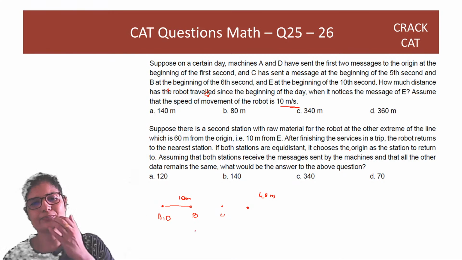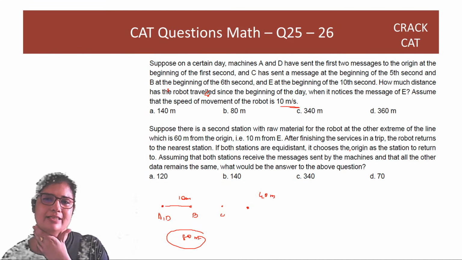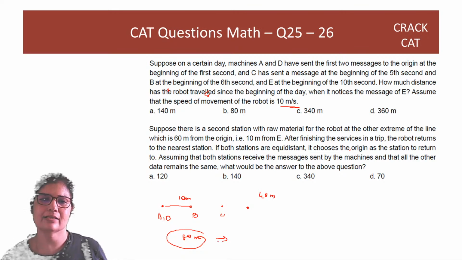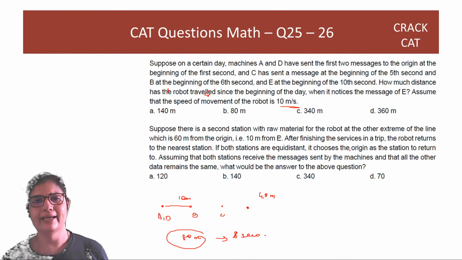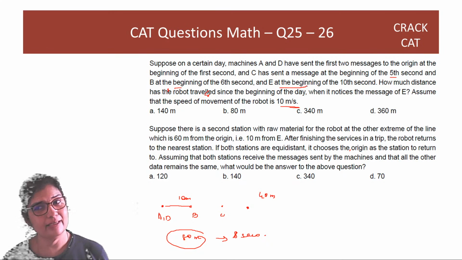It comes back. It covers 80 meters. To cover these 80 meters, it takes 8 seconds. So when it goes back, it sees that B's message has come, C's at the 5th second and B's at the 6th second. E's message has not come.